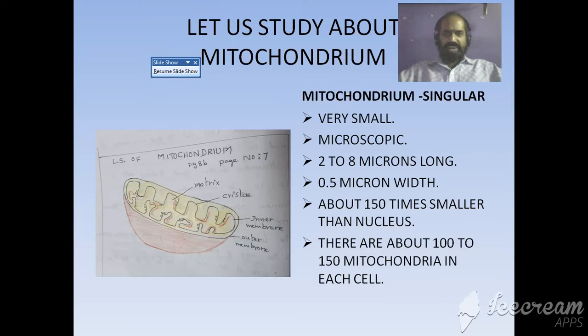Mitochondria are very small, microscopic. See the picture. So the size of the mitochondria is 2 to 8 microns long and 0.5 micron width, and about 150 times smaller than nucleus. And regarding the distribution of mitochondria, there are about 100 to 150 mitochondria in each cell.